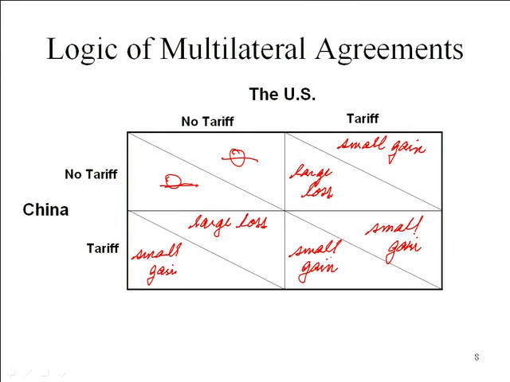Now, does that mean that you can't have retaliation by the other party? The answer is no, it doesn't. But if you look at it from an individual, and remember, trade barriers are by individual products or individual industries. I think I mentioned it, the only country that I know that has a uniform tariff was Chile. So everybody has so many tariffs on different kinds of products and different industries. That's got to be the way people are looking at it. So we've got our tariffs, they've got their tariffs. Why do we put them on? It must be because we think that we're better off, or at least the political process has been perverted in a way that each country thinks they're better off with those tariffs.